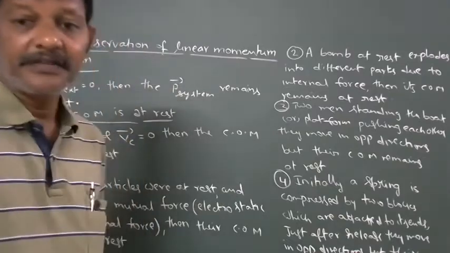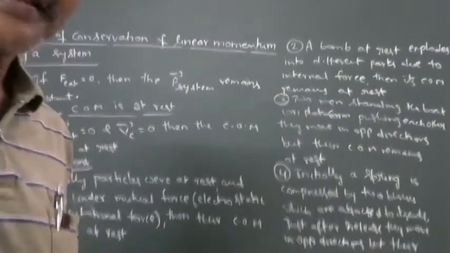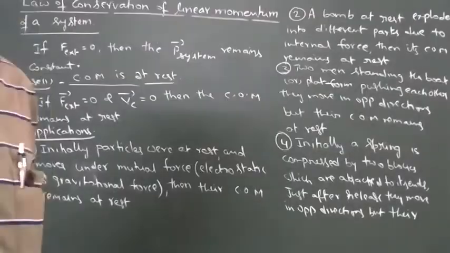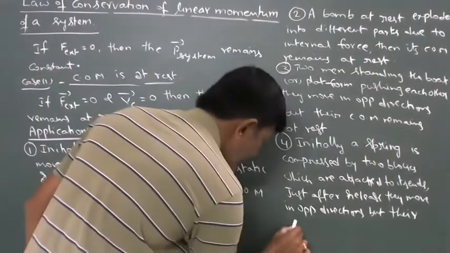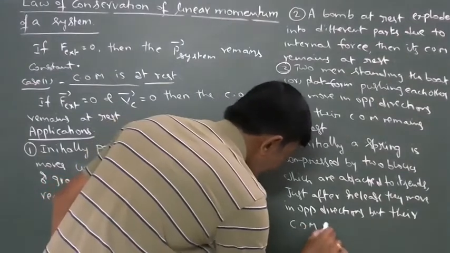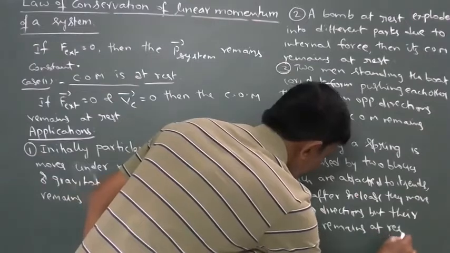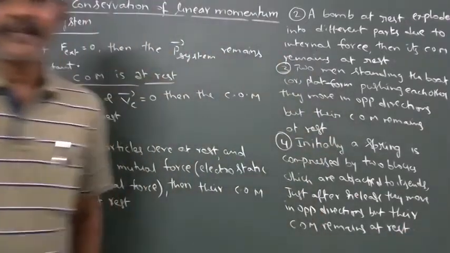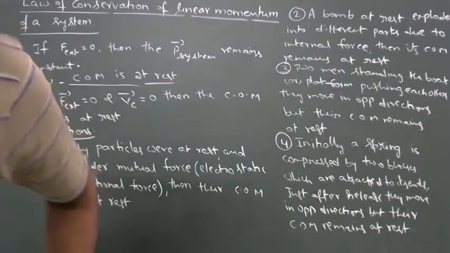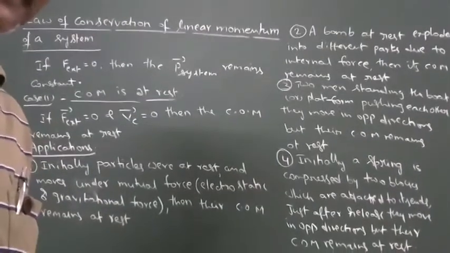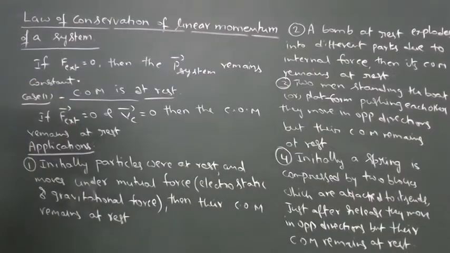But their center of mass remains at rest.